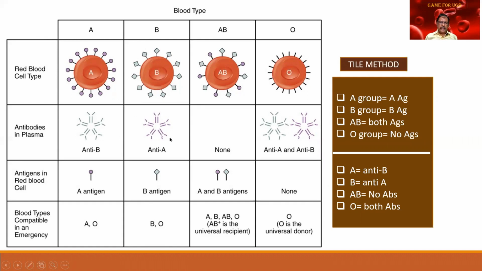In this, there will be anti-A antibodies. In the AB group, no antibodies are present, whereas in the O group, both anti-A and anti-B antibodies are present. The antigen will be A antigen in A group, B antigen in B group, both A and B antigen in AB, and no antigens in O group.